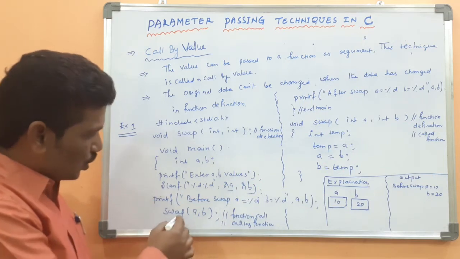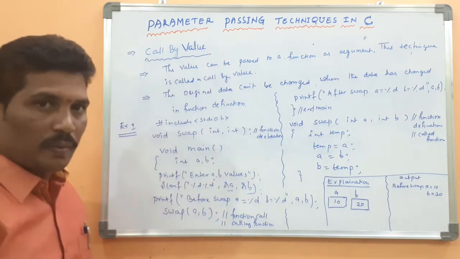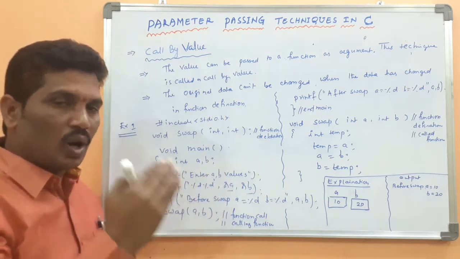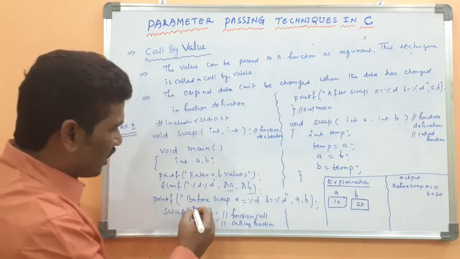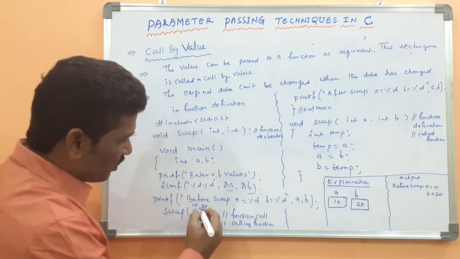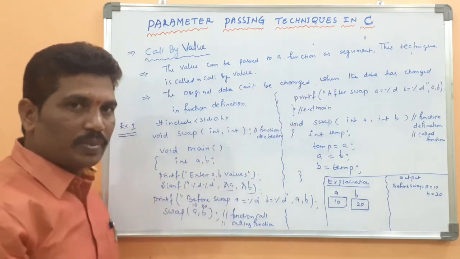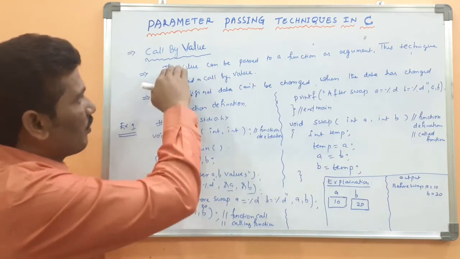After that you call the function swap. This is called call by value, because values are passed to a function as arguments. How is the value passed as an argument? Look at this statement. The a value is 10. What is the b value? Here 10 and 20 are passed as arguments to the function. That concept is called call by value.